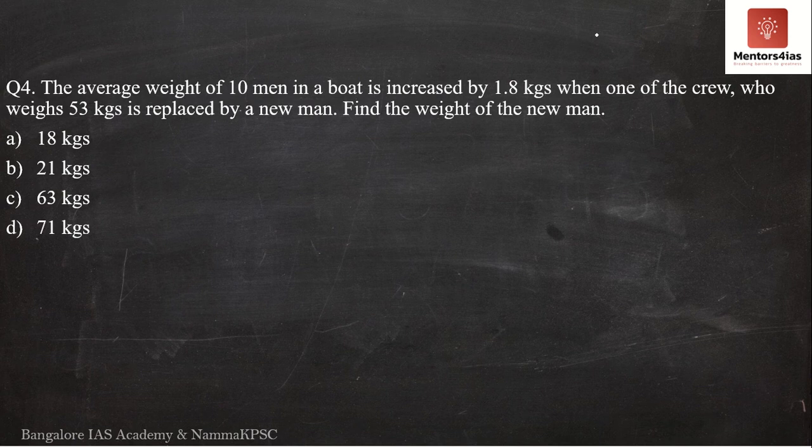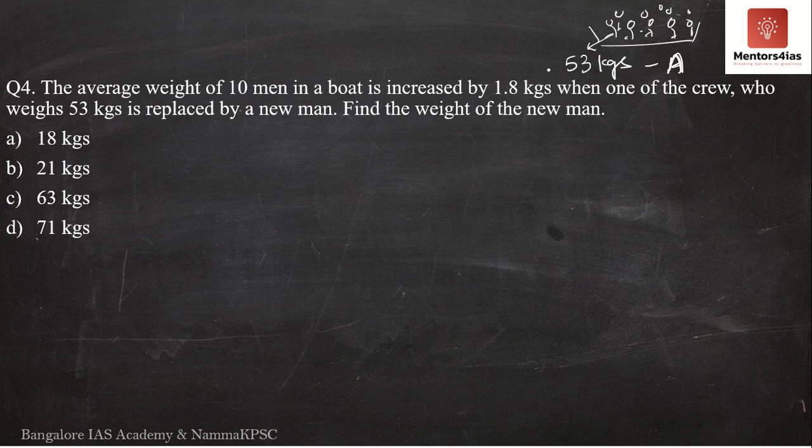So what is the question saying? There is a boat. In this boat there are 10 persons. Now out of these 10 persons, there is one individual who weighs 53 kgs. So at present, if I take the average of their weight, including this person who weighs 53 kgs, I'll get some average. Let me say it is A. Let the average be A.